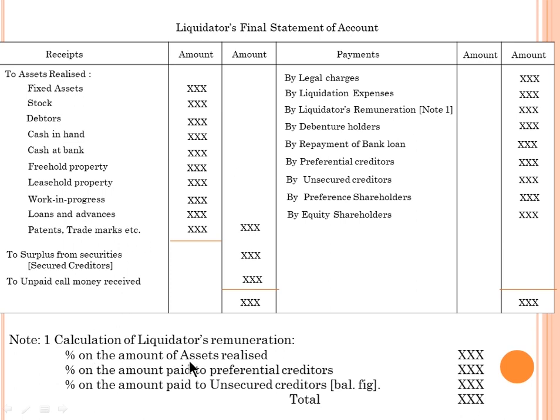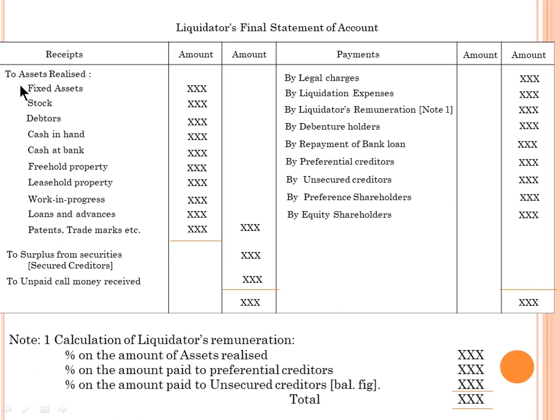It is a percentage of the amount of assets realized, a percentage of the amount paid to the preferential creditors, and a percentage of the amount paid to the unsecured creditors. So find the total. This total we are going to transfer to the liquidator's final statement. Simple. So this is a simple concept.